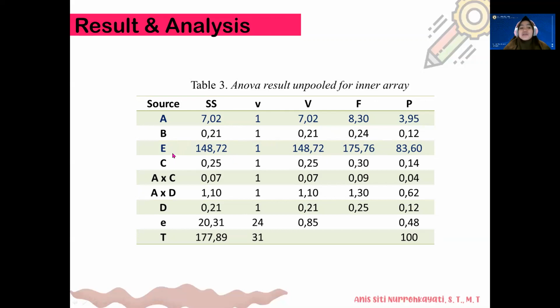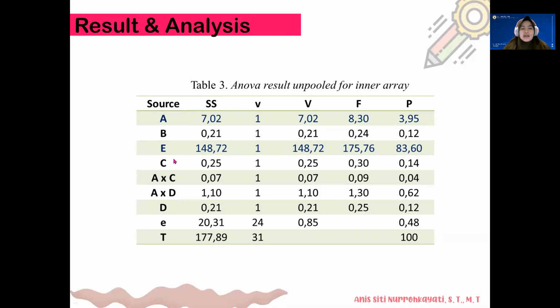And source E, or factor E, the SS value is 148.72. The percentage is 83.60%. With this ANOVA result, we can see that factor E, or source E, is the height value that influences the surface roughness. This is 83.60%.